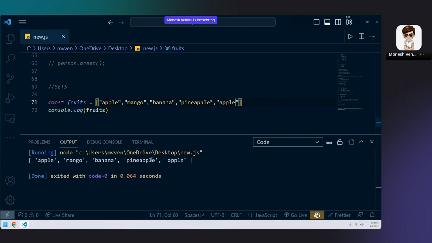Now tell me, do you all agree with this output? Do you all agree with this line of code and this output? Like, it's a normal array. It's just a normal array. I'll tell you what is a set. I'm thinking the best possible way to teach you. Okay, you all got the point, right? Do you see something getting duplicated? Yeah, apple is getting duplicated.